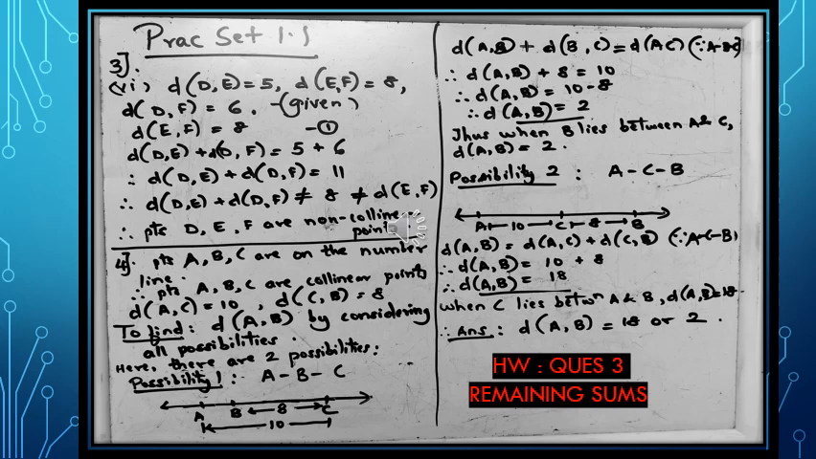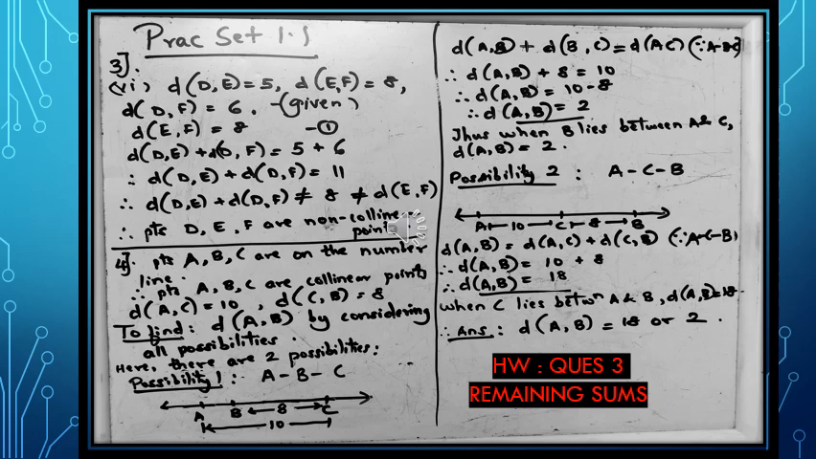Second possibility is that C lies in between A and B. As shown on the number line, C lies in between the points A and B. Measures are specified, so therefore we can get distance AB is equal to distance AC plus distance CB.